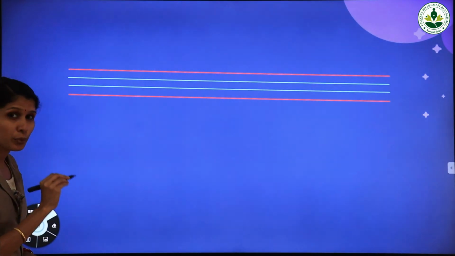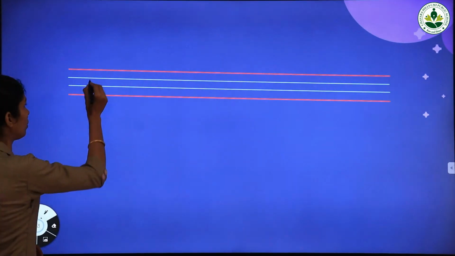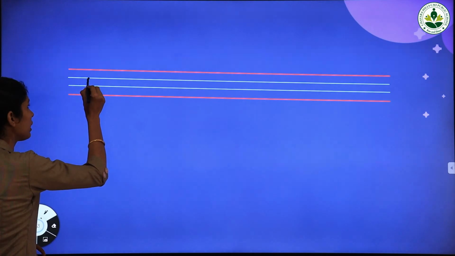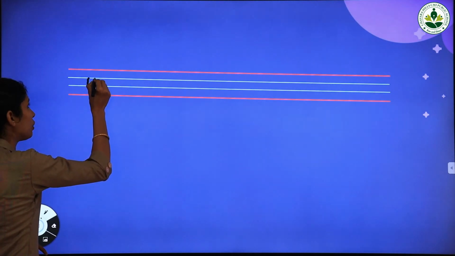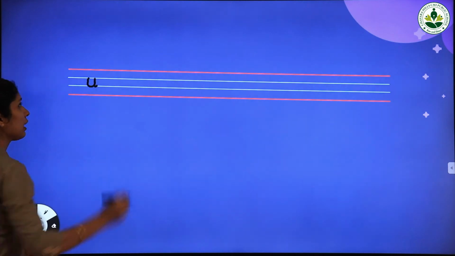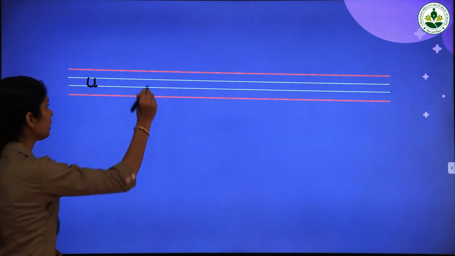It goes up. Don't take out your pencil. Then we put a small tail like this. Small letter U.